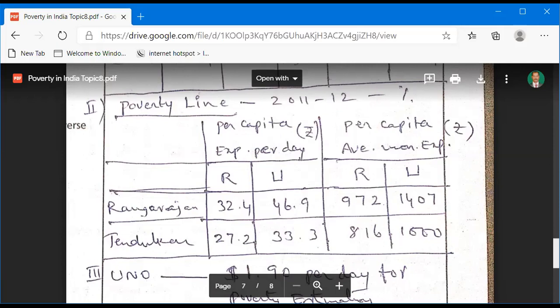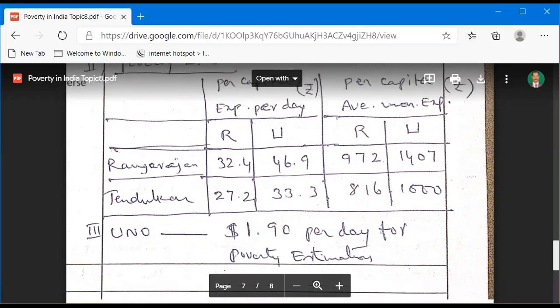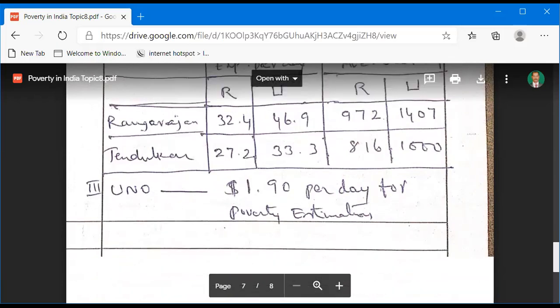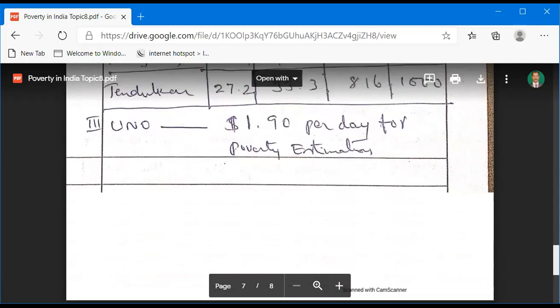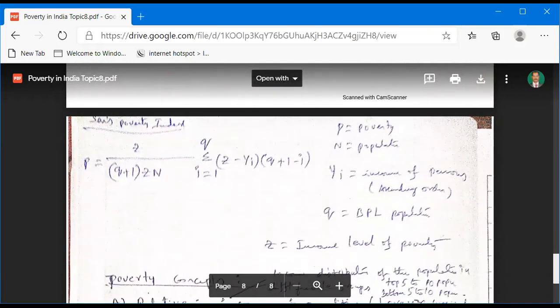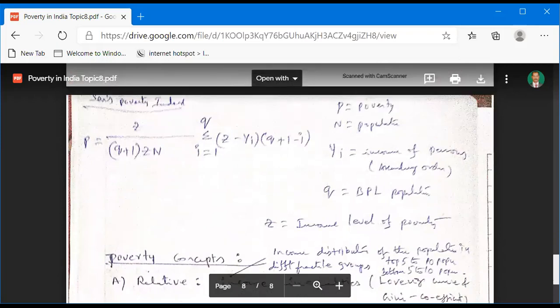And according to the UNO, for estimation of poverty, every person needs at least $1.90 per day. Now we are going to discuss our Indian economist Amartya Sen, who created some poverty indices.